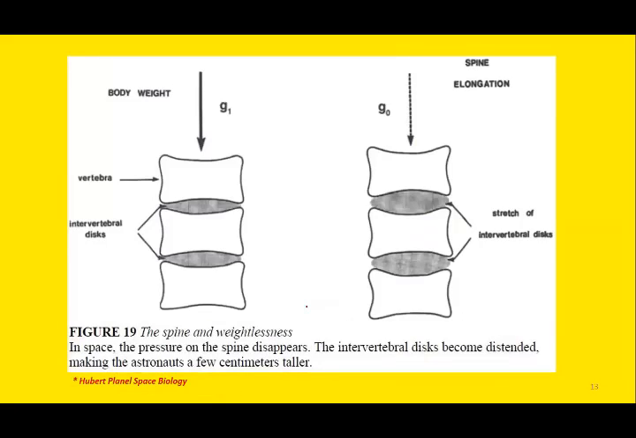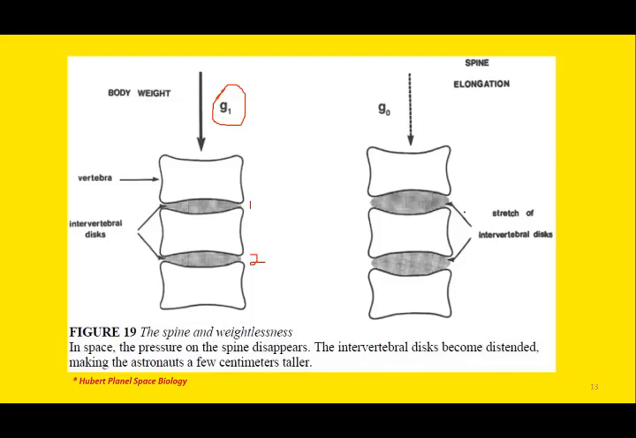Now here you can see the effect of weightlessness on our skeleton. Here you can see the vertebra or the spine. These are the vertebra and these are the intervertebral discs. Intervertebral disc 1, intervertebral disc 2, and this is the effect of gravity or the body weight. So what happens during weightlessness? There is no gravity.